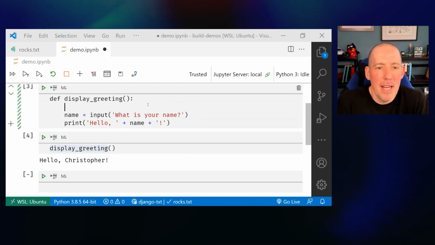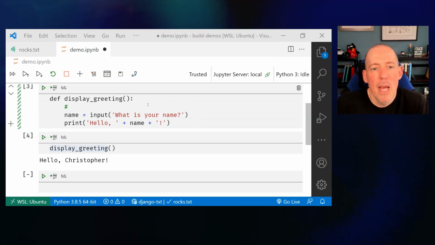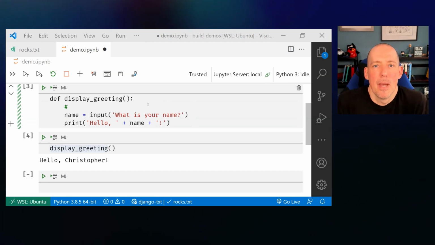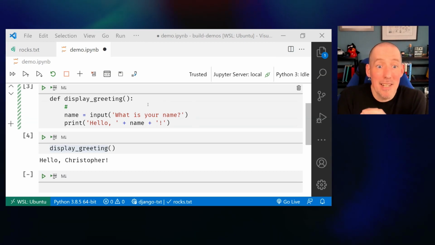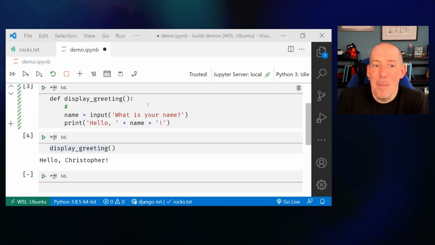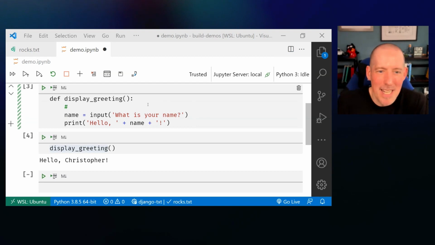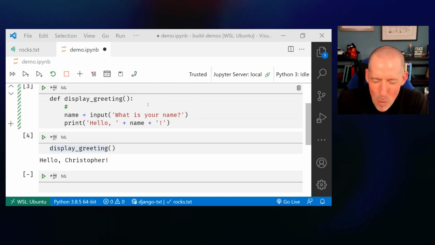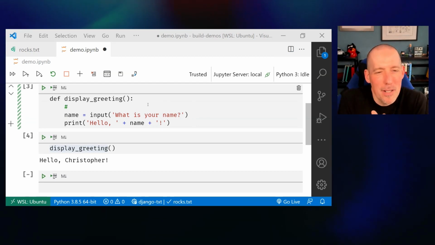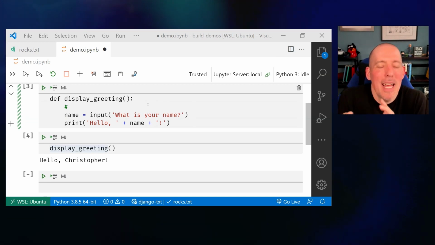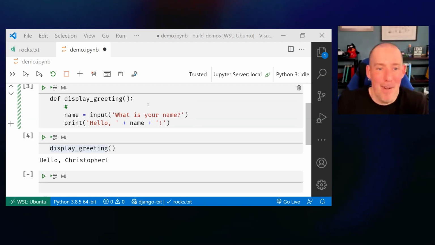Now you might still find yourself wanting to put in comments, and this is especially true if you're a new developer, because this is a great way to take notes in line. If you're anything like me, and I know I am, I have a great attention span, but it's just really, really short. And so I wind up forgetting what it is that I may have done even just 3 minutes ago.